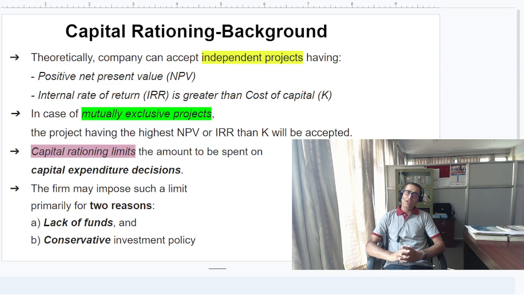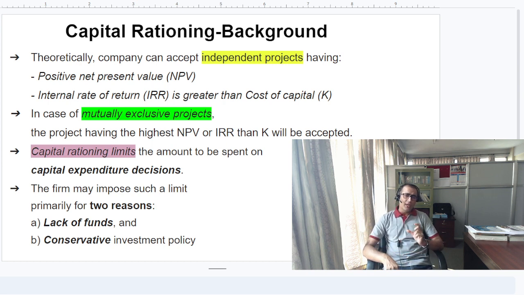Today I will be discussing how, under a budget constraint or capital rationing situation, we could take capital investment decisions, mainly based on the internal rate of return criteria, and how we could draw the investment opportunities schedule. Theoretically, when we say capital investment criteria, like net present value or internal rate of return, for independent projects we accept those having a positive NPV or an internal rate of return higher than the cost of capital.